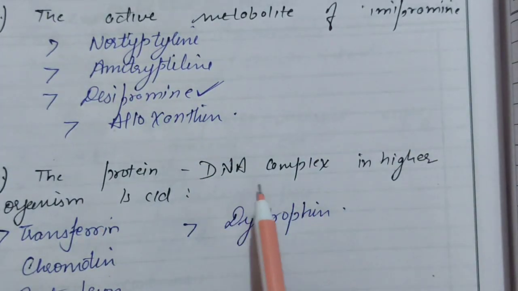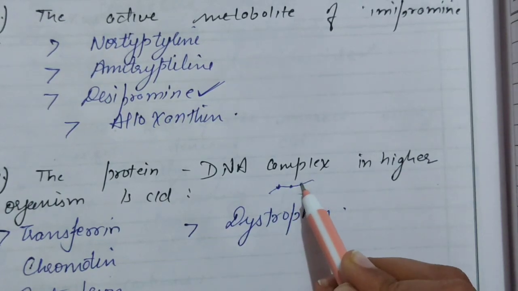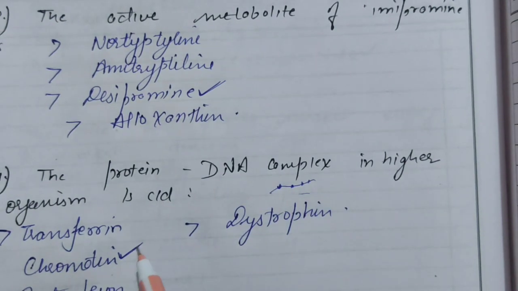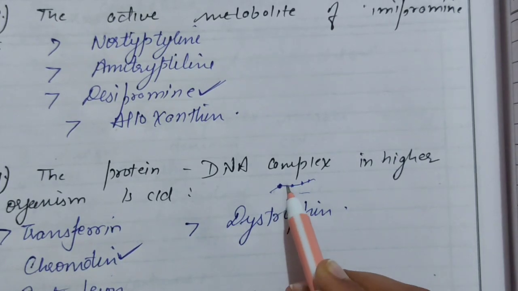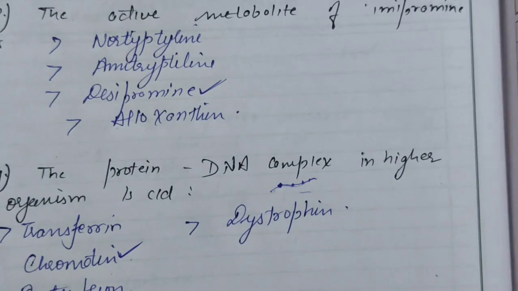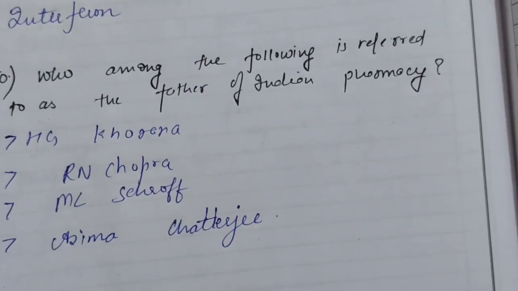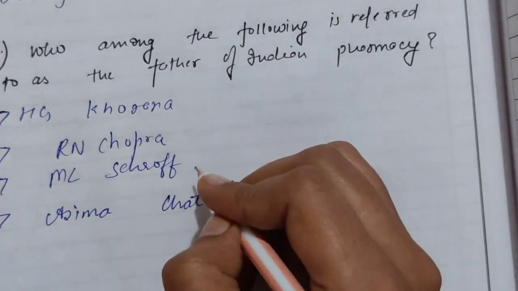The protein DNA complex in the higher organism is called chromatin. This one is protein and this one is DNA. Who among the following is referred to as the father of Indian pharmacy? The right answer is M.L. Shroff.